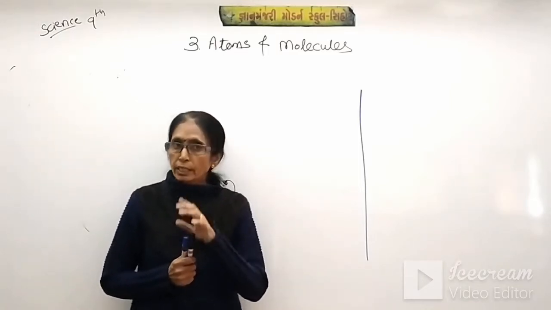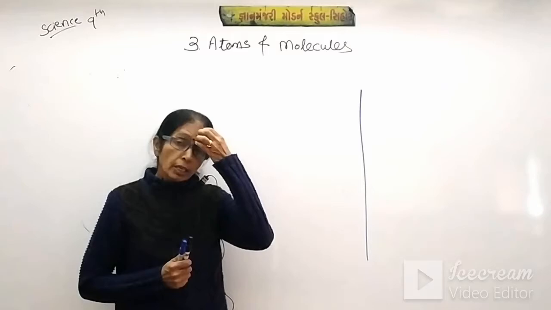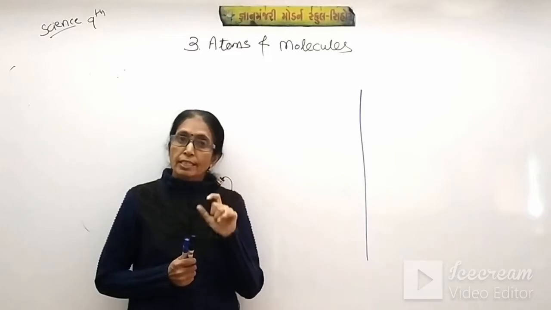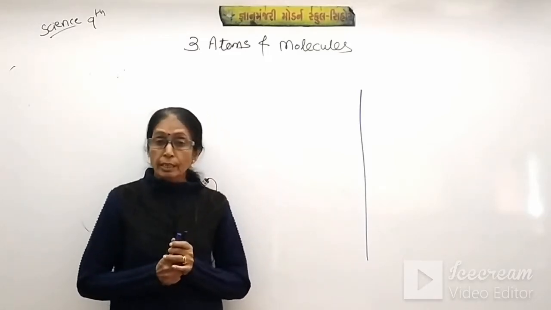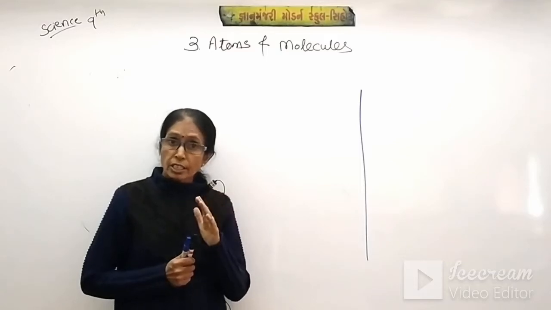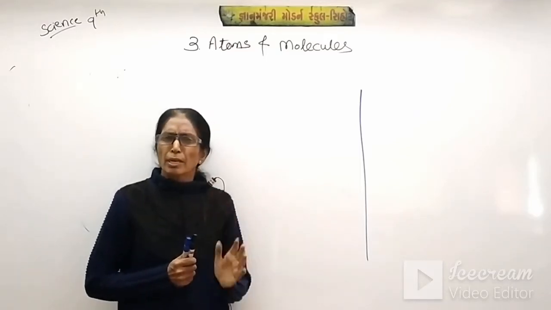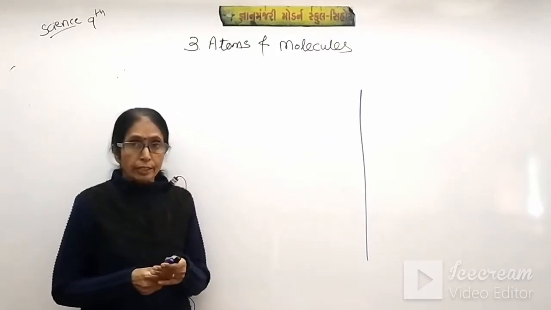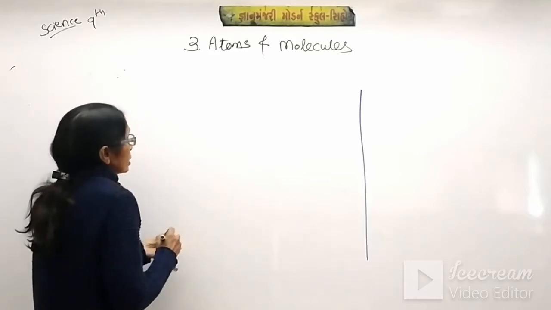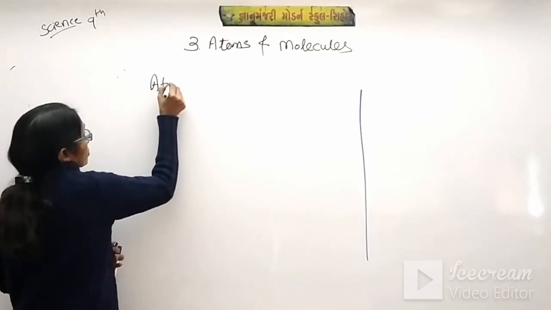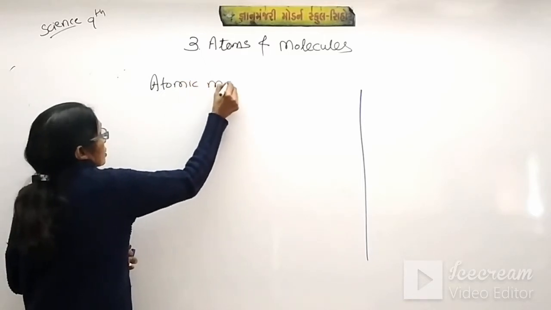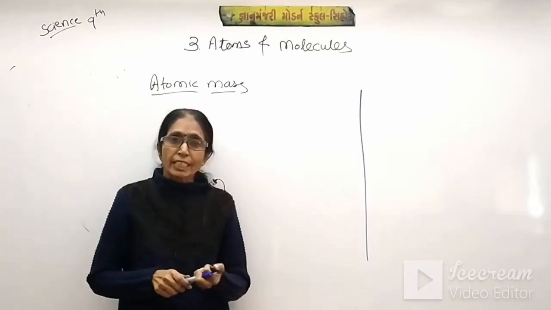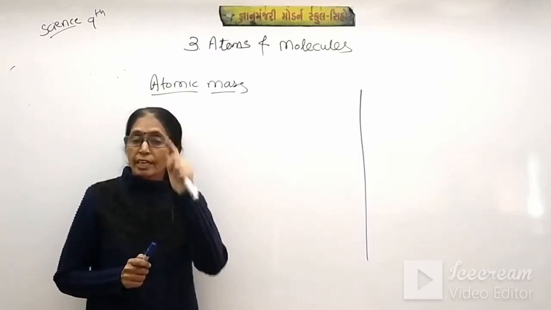If we go on the equator, it is away from the center of the earth, therefore the weight can be less, and on the pole the object is near to the center of the earth, so weight can be more. So in this way weight changes from place to place, but mass remains constant everywhere in the universe. Now our point here is atomic mass. What is atomic mass? It means the mass of the atom, how much quantity of matter is in one atom.